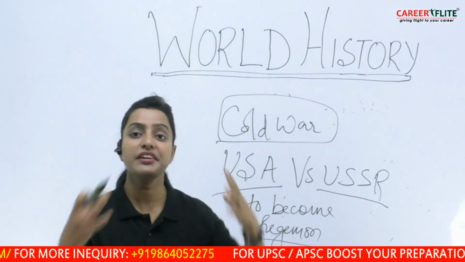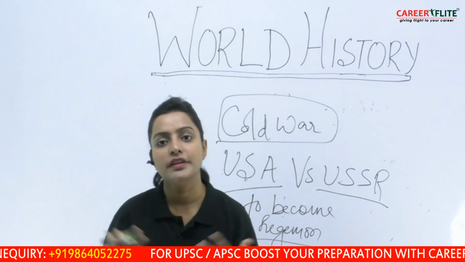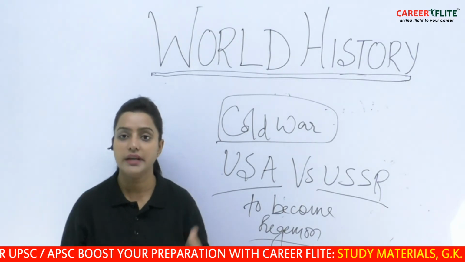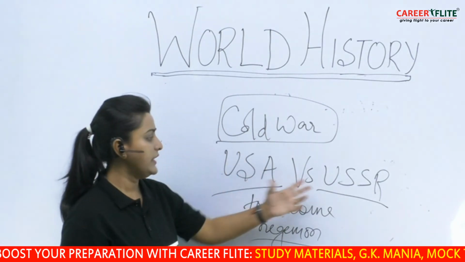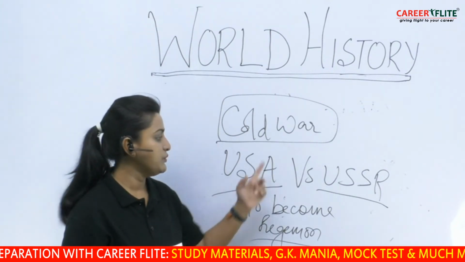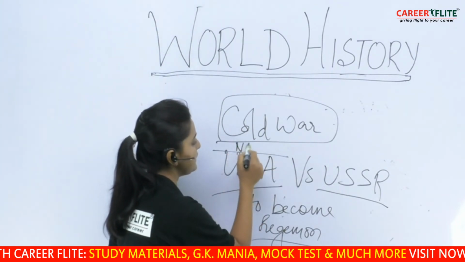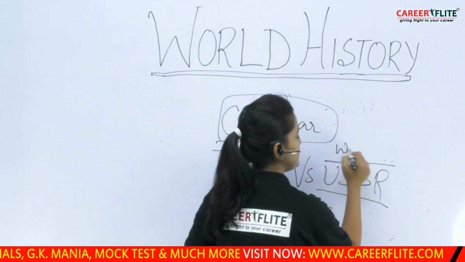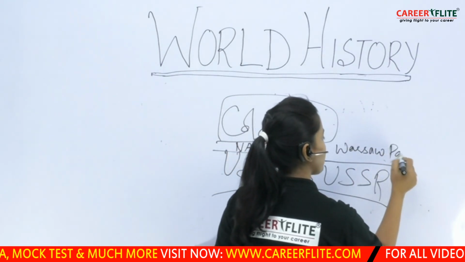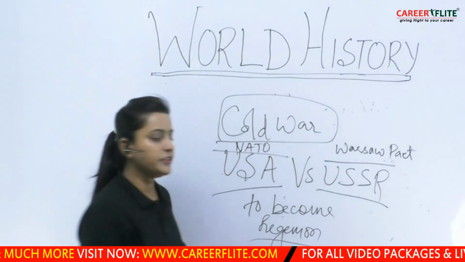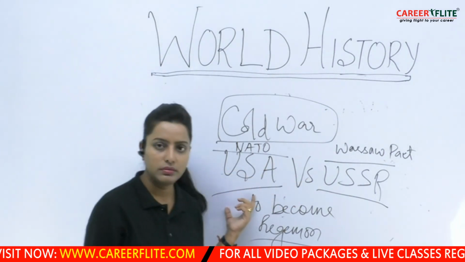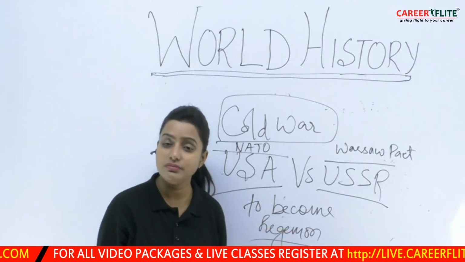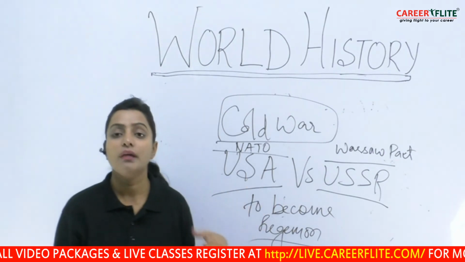That means there is no direct confrontation, but indirectly they were fighting among themselves, and intensely they were trying to become the world hegemon. So an invisible competition was going on between USA and USSR. So therefore, we see NATO coming up for US, North Atlantic Treaty Organization, and for USSR we see this Warsaw Pact coming up. Now, all these were political organizations under each pole, whereby they were trying to get support of the smaller countries of the world, so that they could become hegemon.